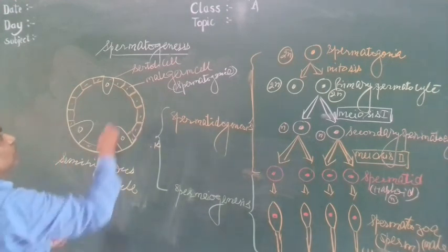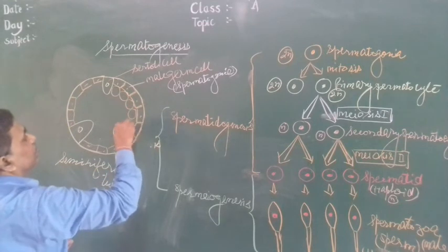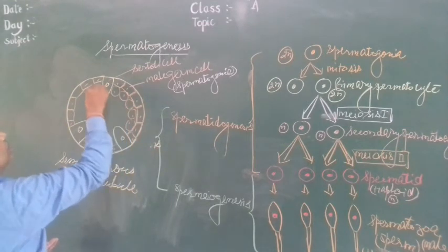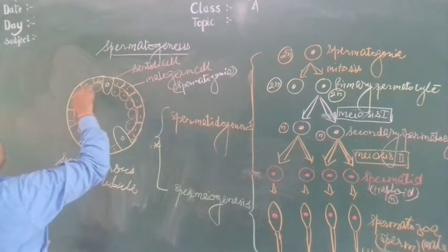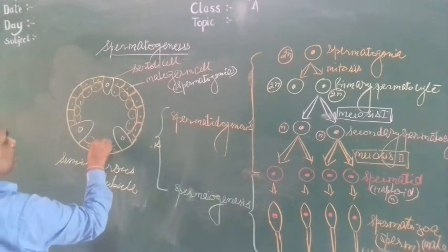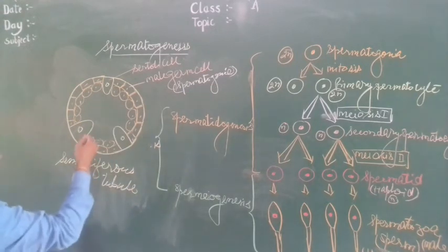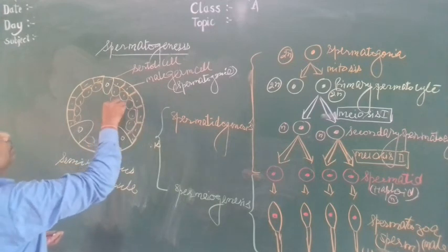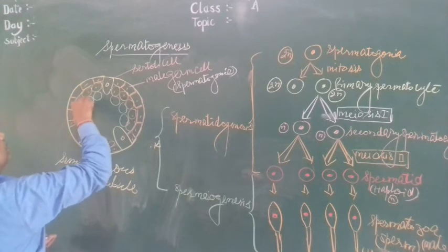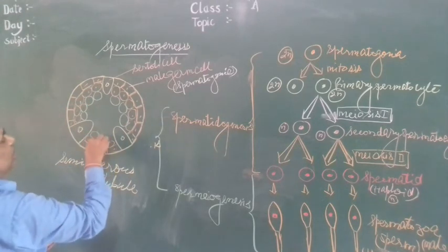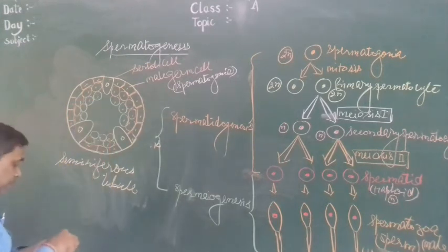This grows, divides by mitosis division, and produces several spermatogonia, then again it increases in size, then by mitosis division produces primary spermatocyte.